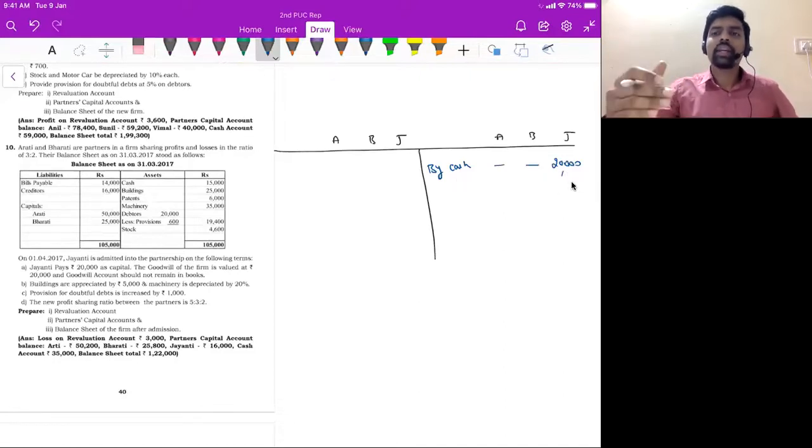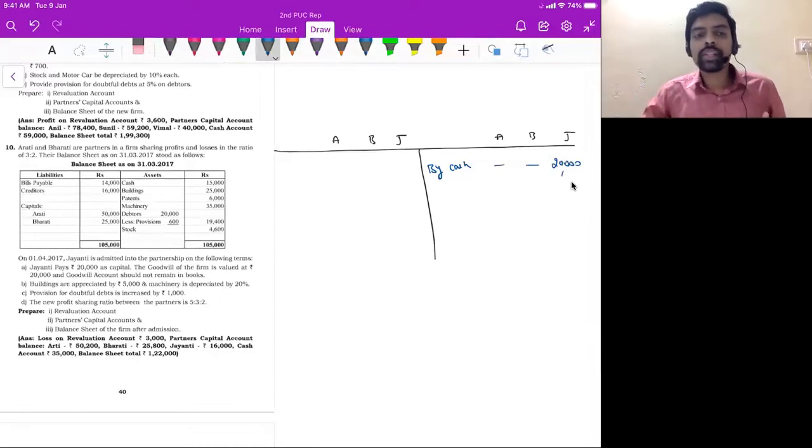In all the earlier questions till question number 9, we added both capital and then goodwill, correct? But now don't do that. Write only capital. Why? What is the reason? Read the first adjustment again. It says Jayanti pays rupees 20,000 as capital. The goodwill of the firm is valued at rupees 20,000. So the new partner is not bringing anything towards goodwill, right? She brought only capital. So by cash account 20,000 rupees.